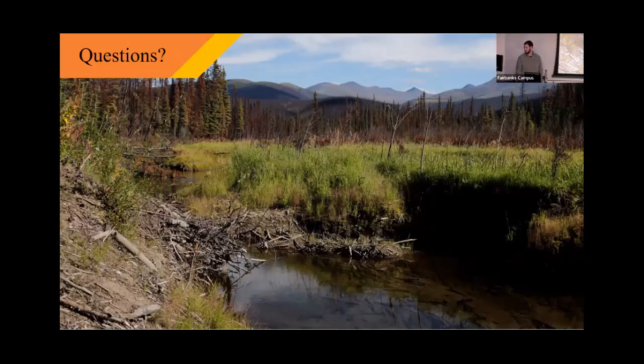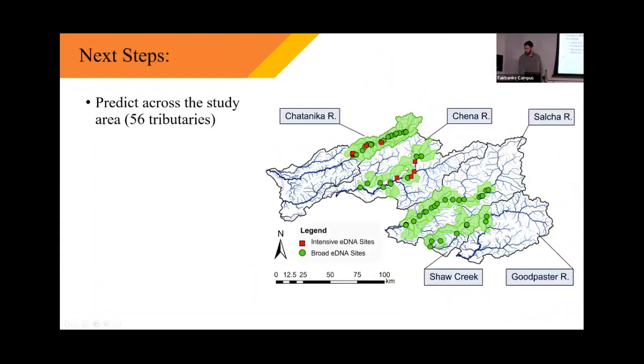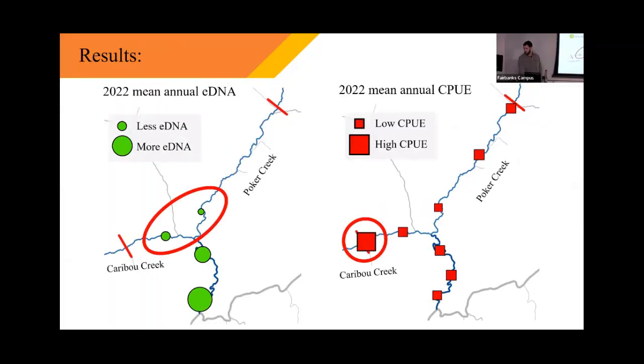When I was looking at your maps of the eDNA density and the density of grayling you sampled, the eDNA really amplifies downstream. And you took stream velocity. Okay, it'd be cool if you could account for the discharge somehow and get the water volume reflected, but something you could do after the fact is try incorporating stream order. It looks like you only have a couple there, but that could get at the effect of more tributaries coming in and that bioconcentration of the eDNA.